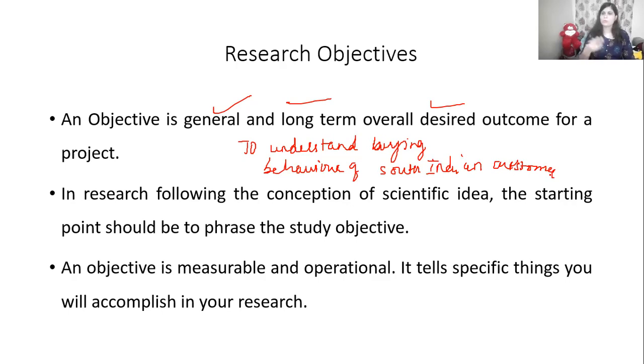Though it is a vague objective, we will discuss in further slides how an objective should be. This is the objective when you are studying consumer buying behavior for your product. You want to study a particular region, that is, South Indian consumers' buying behavior for your product. It is a vague statement, a long term or desired outcome. You are expecting results related to this objective. You want to understand the buying behavior of South Indian customers, right? That is the expected result you want to study related to your research problem.